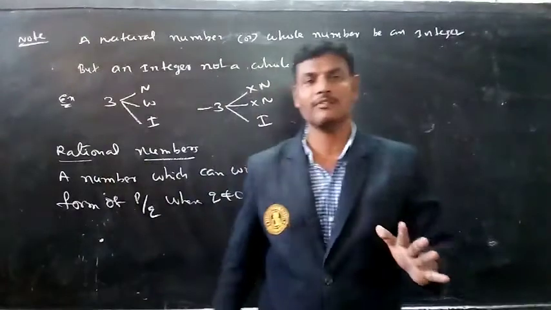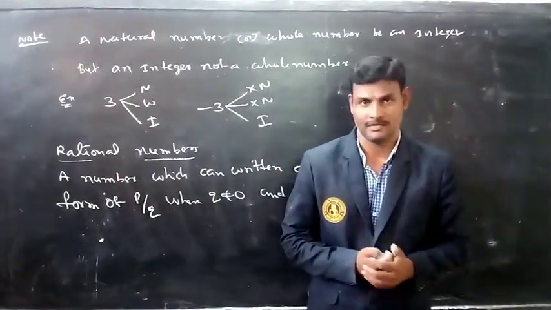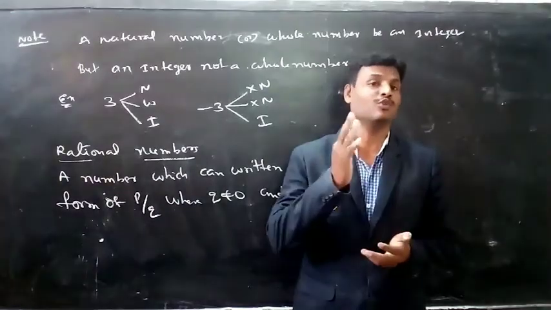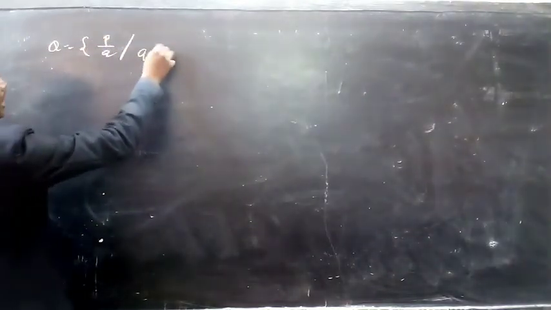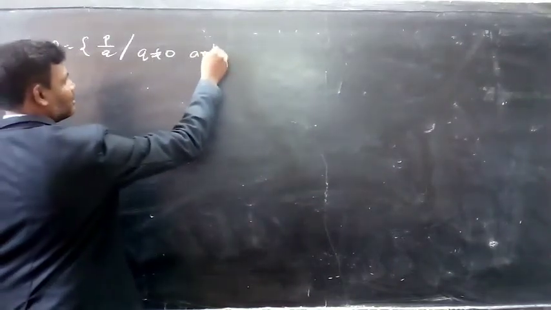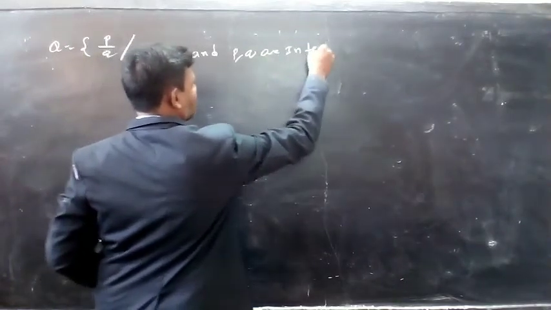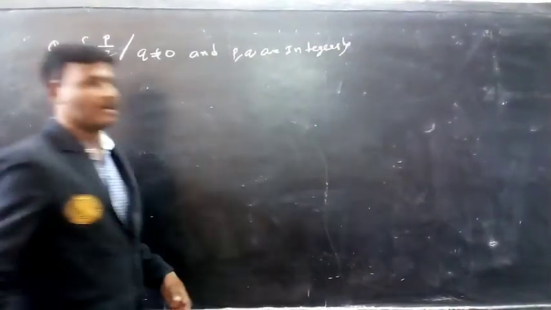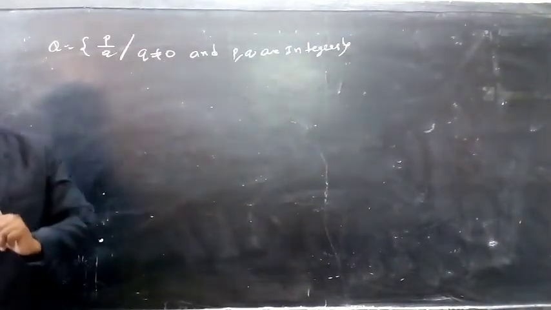So what is the definition of the rational numbers? A number which can be written in the form of P by Q, where Q is not equal to 0 and P, Q are integers. Rational numbers are indicated with Q. So Q is equal to P by Q such that Q is not equal to 0 and P, Q are integers.